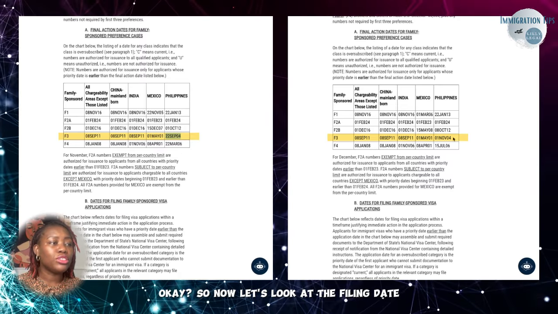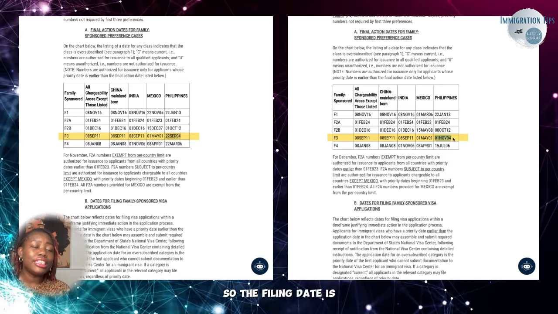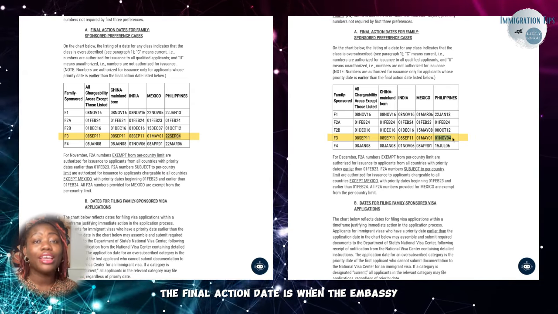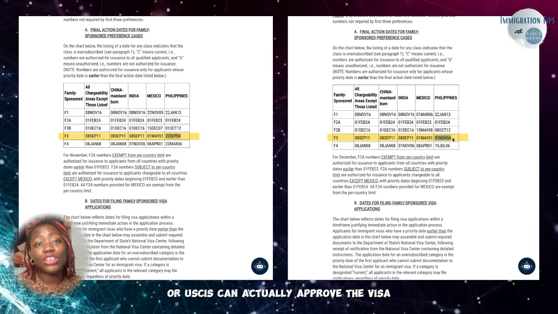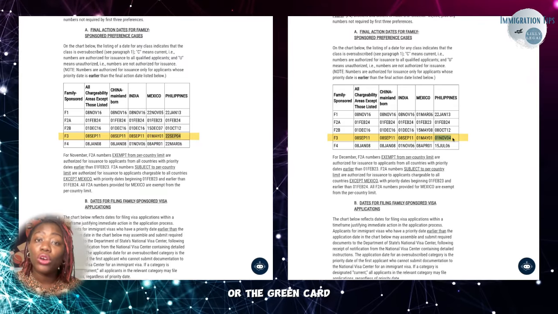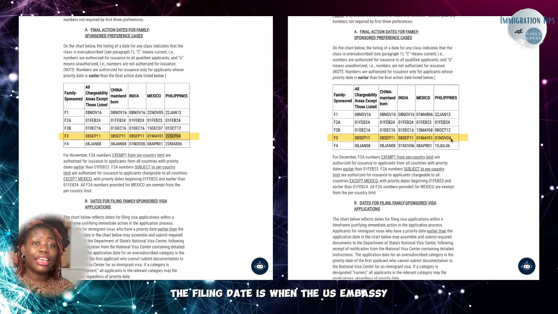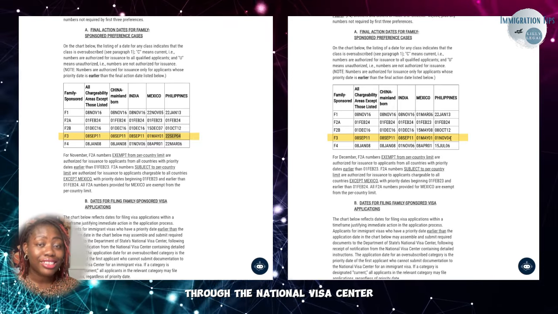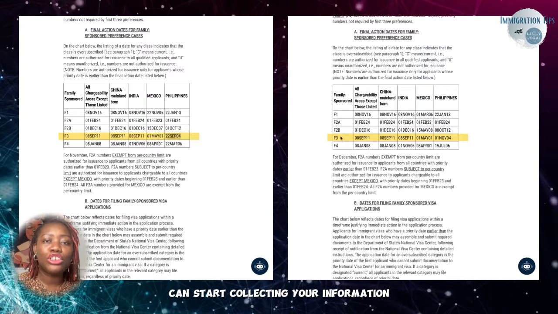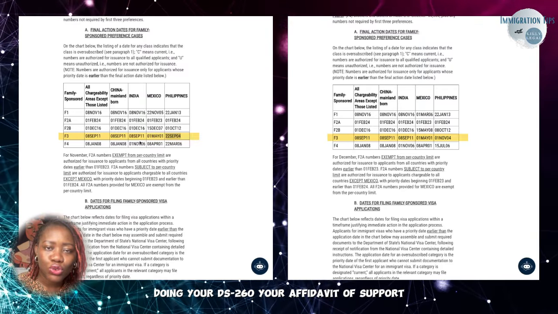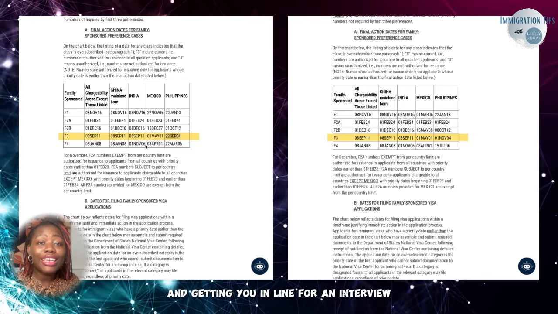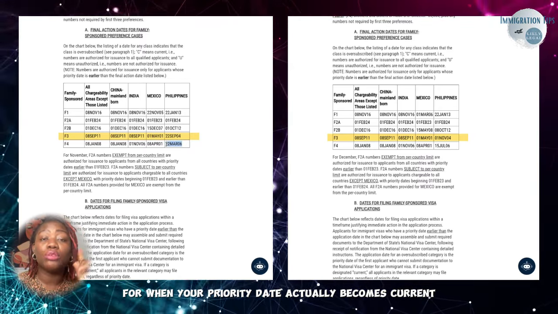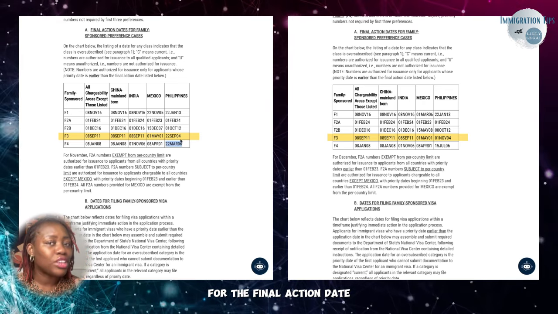Okay, so now let's look at the filing date. So the filing date is different from the final action date. The final action date is when the embassy or USCIS can actually approve the visa or the green card. The filing date is when the US embassy through the National Visa Center can start collecting your information, doing your DS-260, your affidavit of support, and getting you in line for an interview for when your priority date actually becomes current for the final action date.